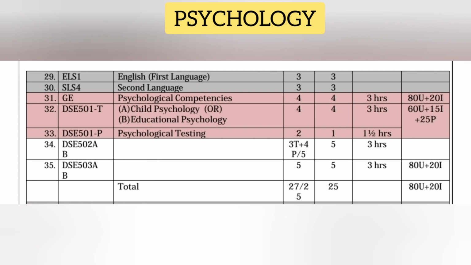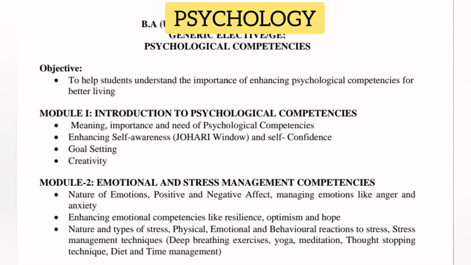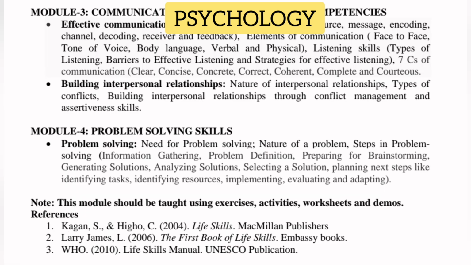Next, in psychology, one GE subject we have, subject name psychological competencies. For this subject, we have 4 classes per week and 4 credits. Once you pass this subject, you will get that credits, and exam duration is 3 hours, and total marks for this subject is 100. Out of 100, 80 for semester exams, 20 for internal exams. In syllabus, total 4 units you have. 1 or 2 short questions are coming from each unit and 2 long questions are coming from each unit in exam.